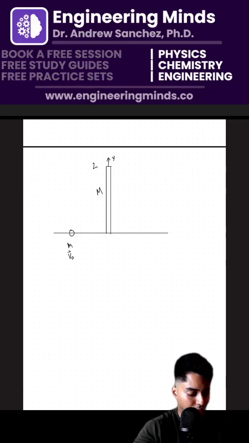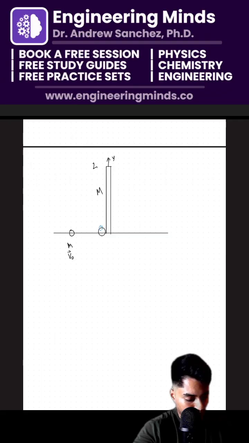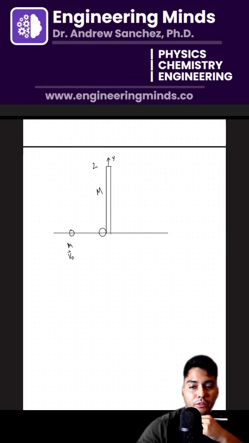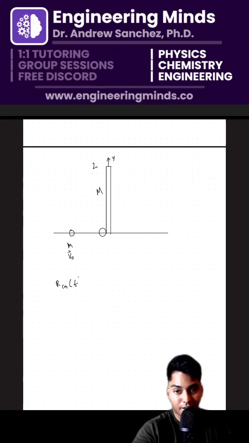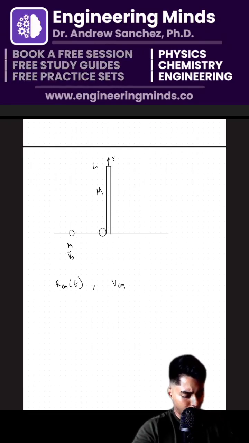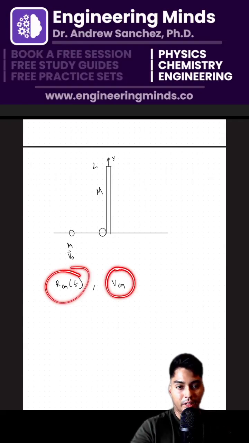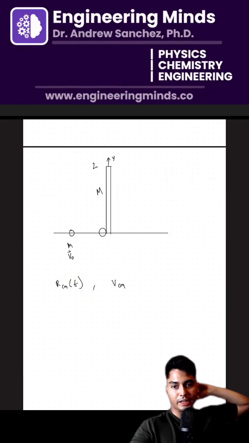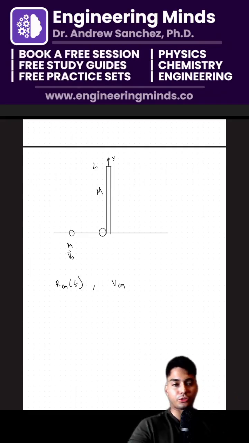Ooh, this is a dynamics problem. I'm not sure if this is within my scope, but we can try it out. We need to find r center of mass as a function of time, and the velocity of the center of mass. Once we find this vector as a function of time, we can differentiate and get that. And we do have the answer, so that's good. I'm going to take a look at that for Alex. If I finish it by tomorrow, that's what we'll start off with.